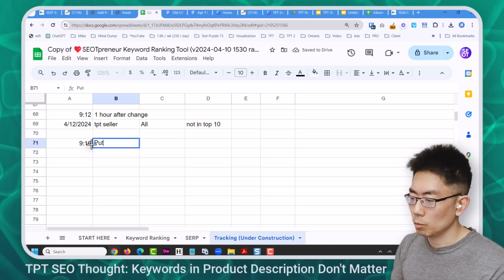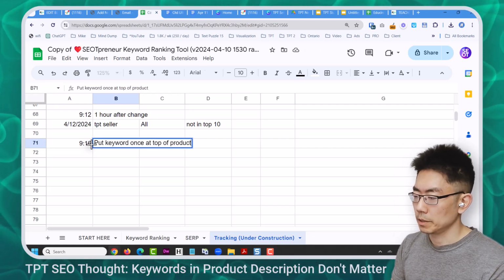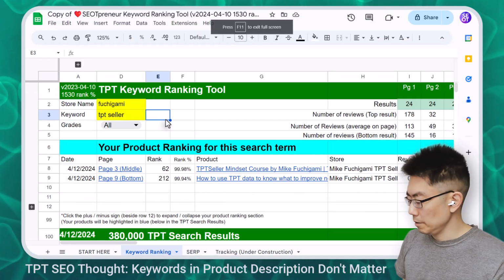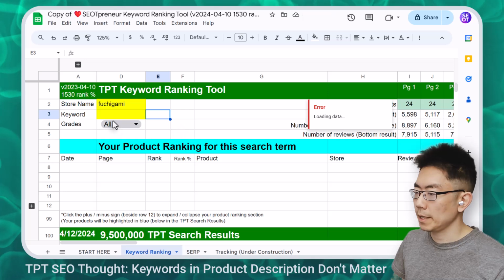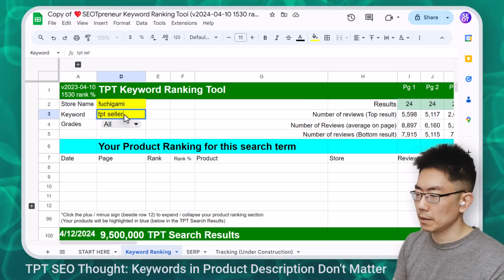I put the keyword once at the top of the product description. Let's go to keyword ranking. Let's clear this keyword just to reset the search. It's red, so it's resetting. And now I'm going to type TPT seller.